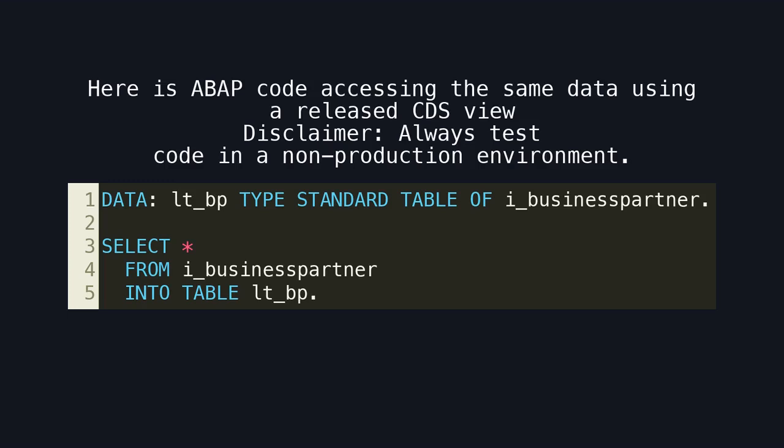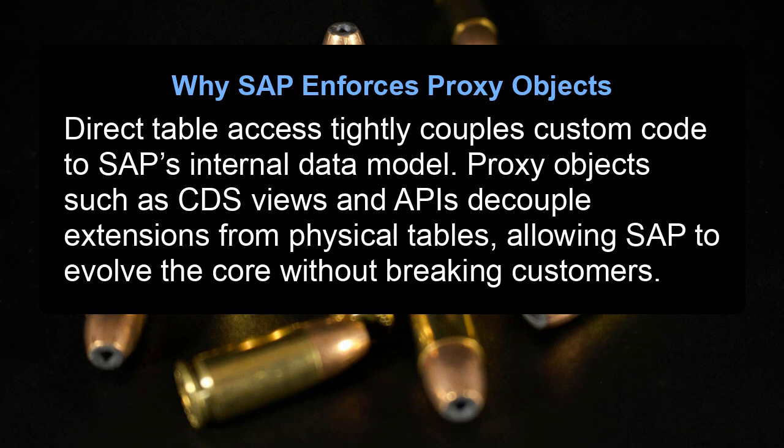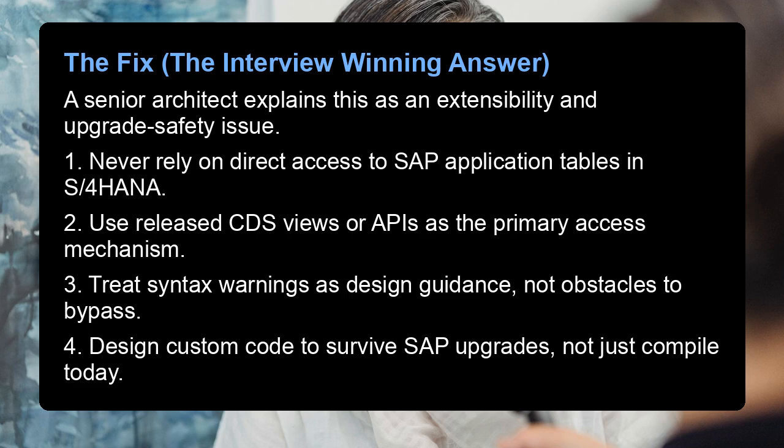Disclaimer: always test code in a non-production environment. This code snippet uses a released CDS view. SAP guarantees its stability across upgrades and allows controlled access to business partner data. Why SAP enforces proxy objects. Direct table access tightly couples custom code to SAP's internal data model. Proxy objects such as CDS views and APIs decouple extensions from physical tables, allowing SAP to evolve the core without breaking customers. The fix, the interview-winning answer.